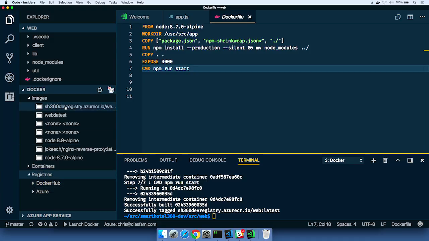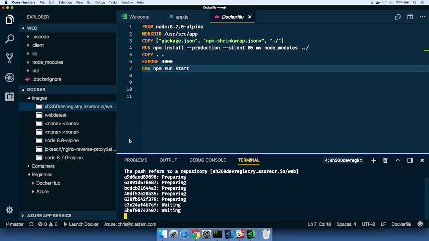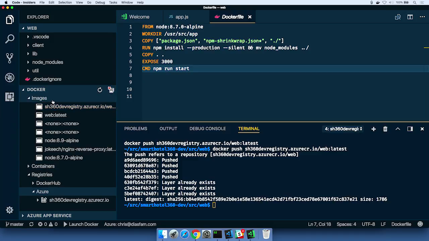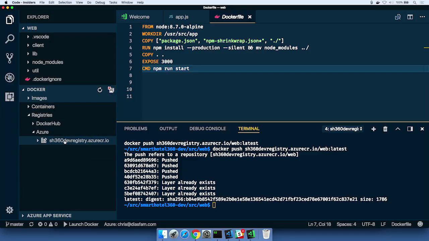logged into Azure. So to get this up in Azure, first step, all I have to do is say push. That's going to basically shell out to Docker push and push it up to the registry. And once it's up there, I can drill into the registry. Here's the registry that we pointed at, and then here's the repository, the web repository. And here's the image that we just created and pushed up. This is the live view in Azure.